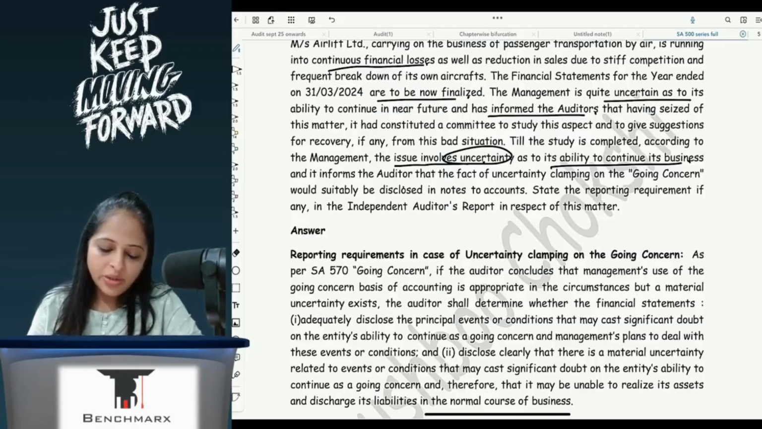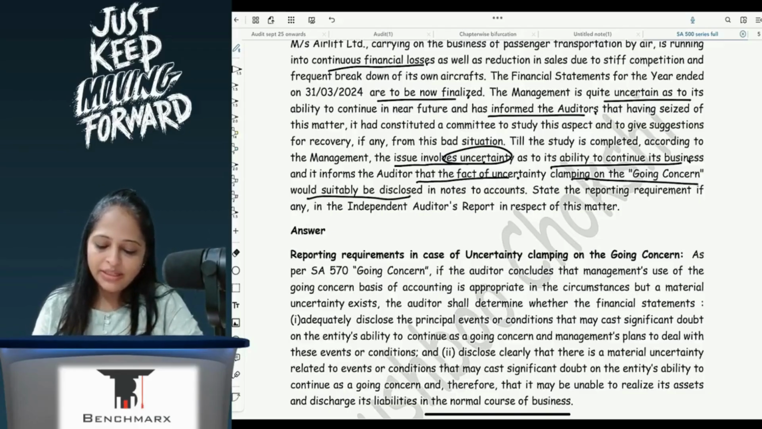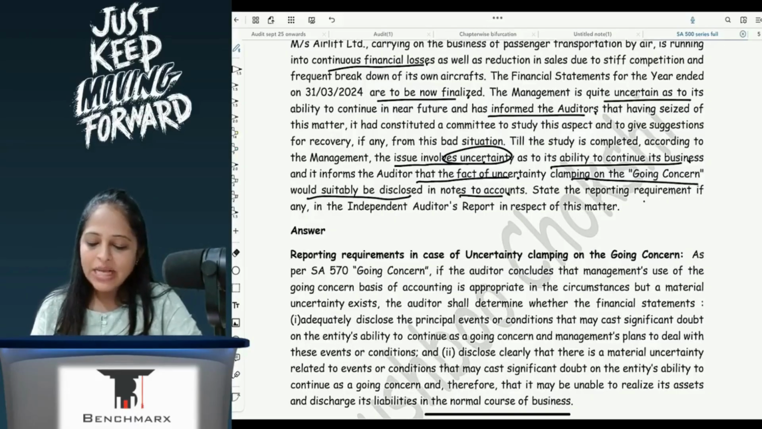And it informs the auditor that the fact of uncertainty clouding the going concern would suitably be disclosed in the notes to accounts. State the reporting requirement in respect of this matter. So here uncertainty is existing.